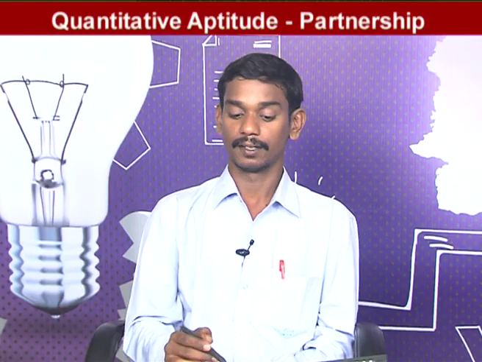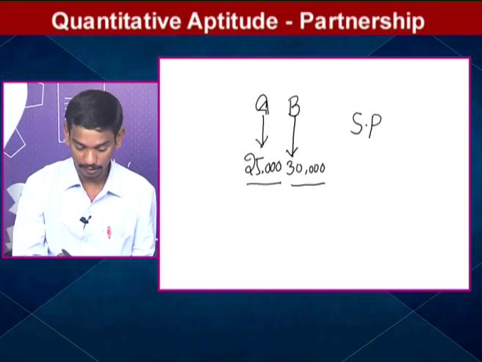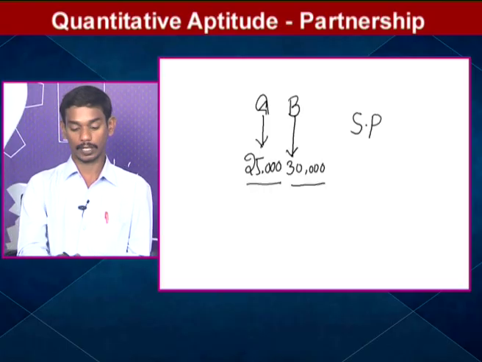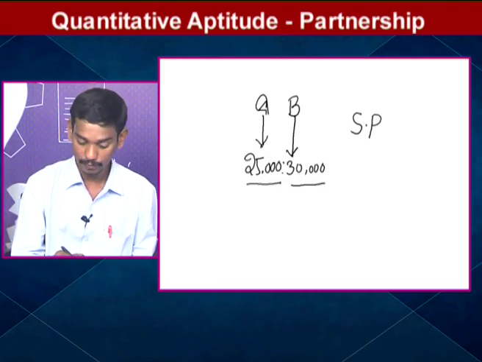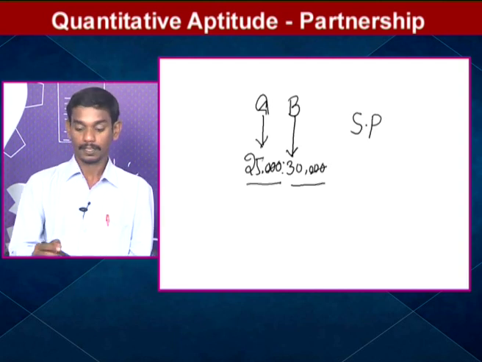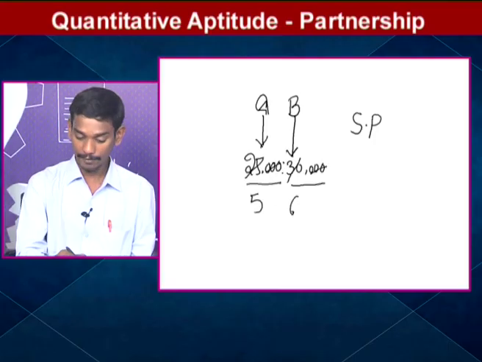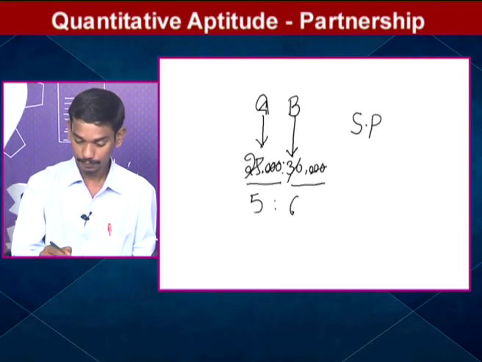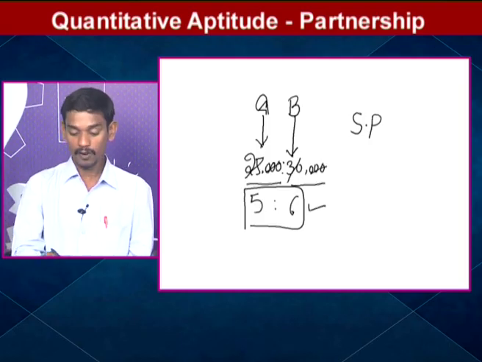In this simple partnership, profit will be distributed in the ratio of their investments. So what is the ratio of their investments? A's investment is 25,000 and B's investment is 30,000. To find the ratio, the 3 zeros will cancel, giving 25 to 30, which is 5 to 6. So what is the ratio of their profits?